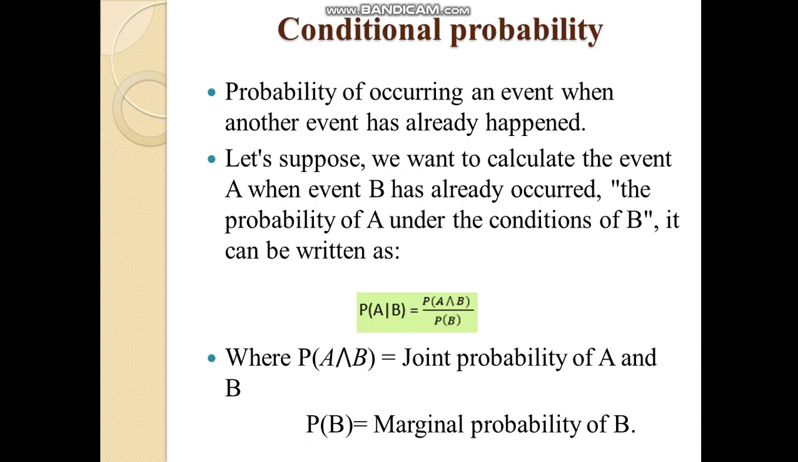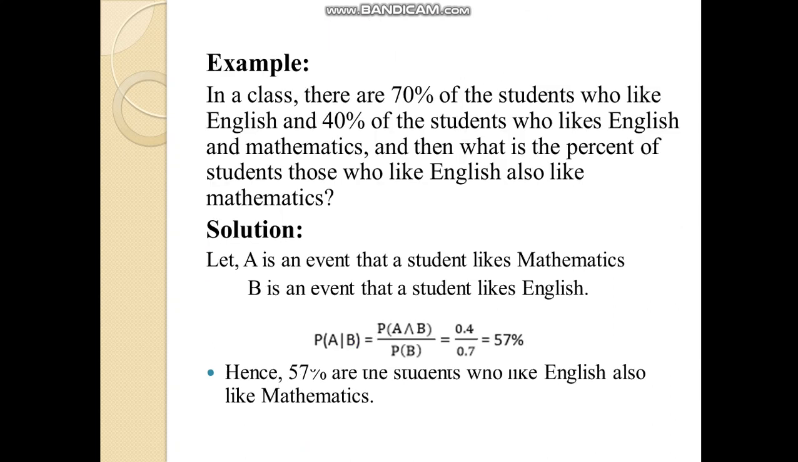Let's see conditional probability. It is the probability of an event occurring when another event has already happened. Let us suppose we want to calculate the probability of event A when event B has already occurred. Then the probability of A under the condition B can be written as P(A|B) = P(A∩B) / P(B), where P(A∩B) is the joint probability of A and B, and P(B) is the marginal probability of B. So these are examples of probability problems.